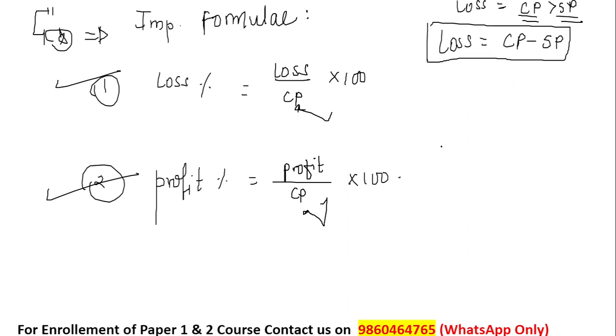And how do we calculate profit? A person comes across a profit when he sells the product for more than the value he paid to buy it. So selling price is greater than cost price. At that time the person is facing profit, and hence profit can be found using SP minus CP.